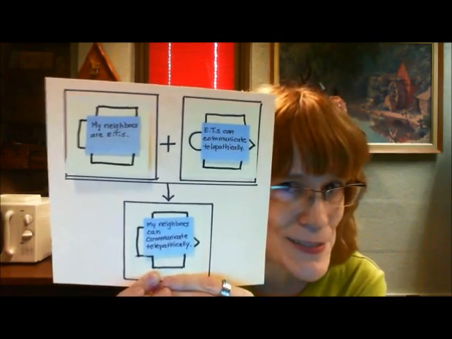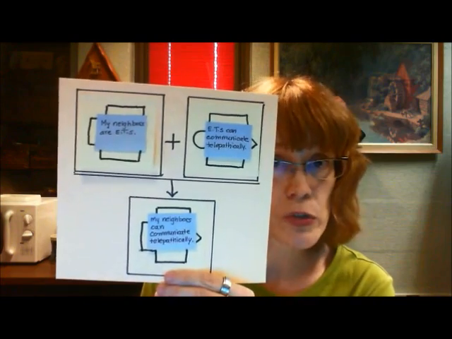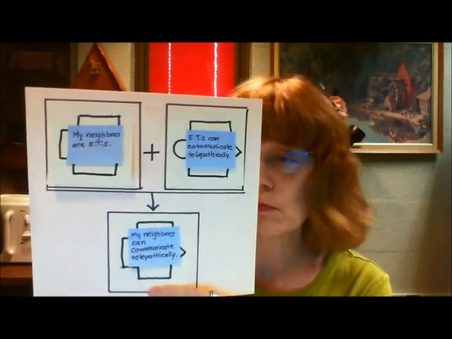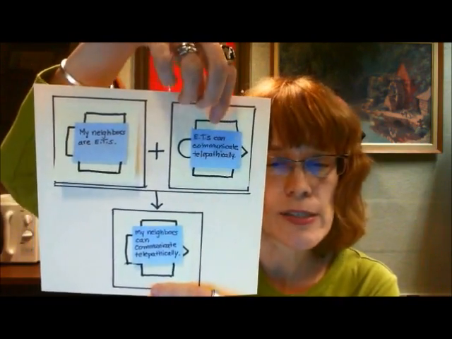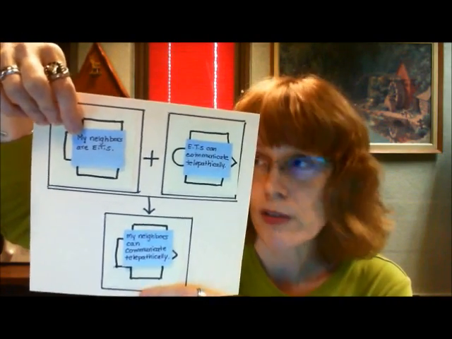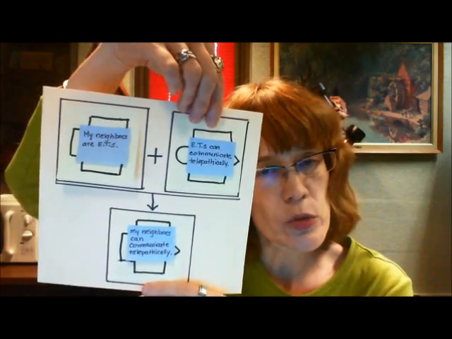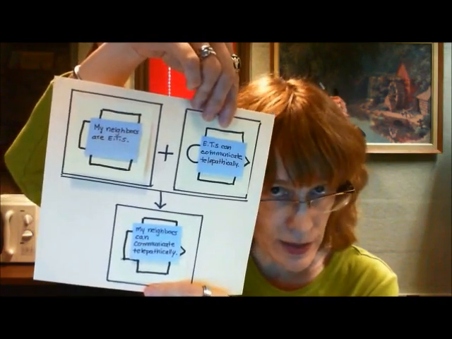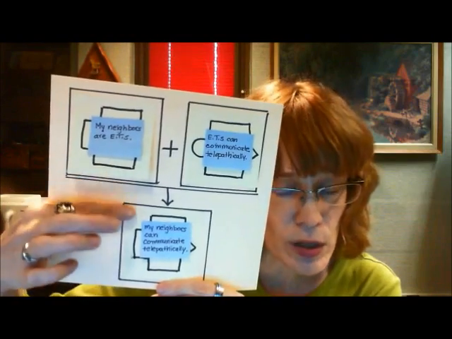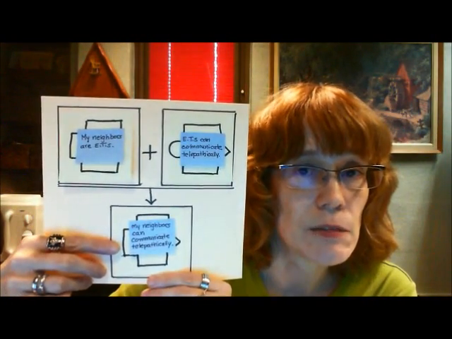Very, very nice. If we wanted to express this, we could still use because or therefore. I'll use therefore first. I could say, my neighbors are extraterrestrials, and, the plus is usually an and, extraterrestrials can communicate telepathically, therefore, my neighbors can communicate telepathically.